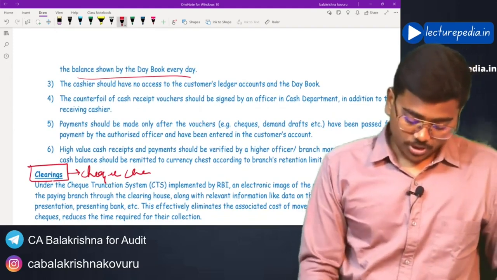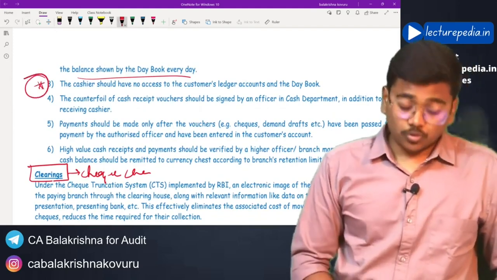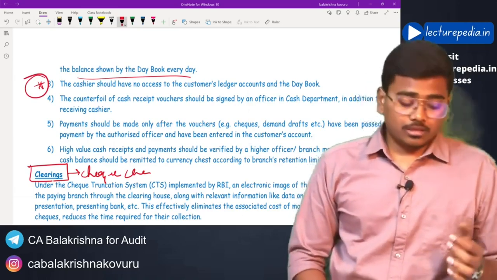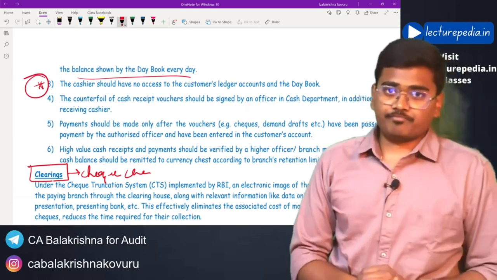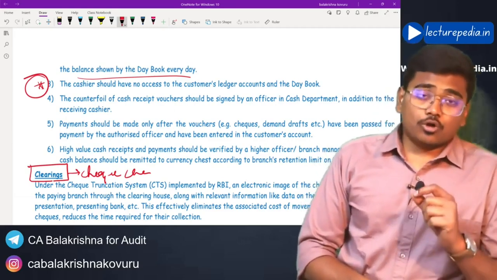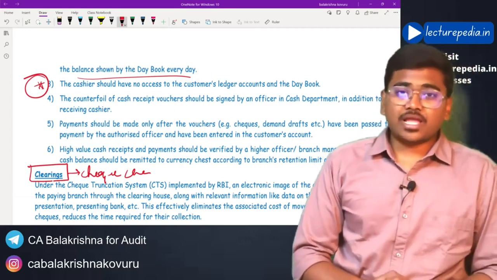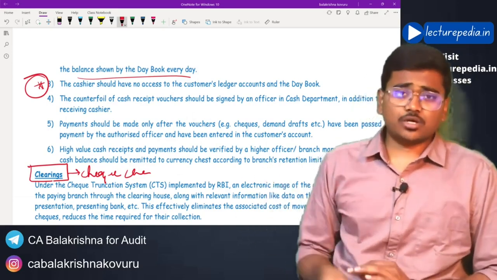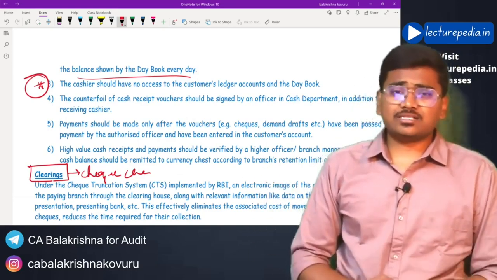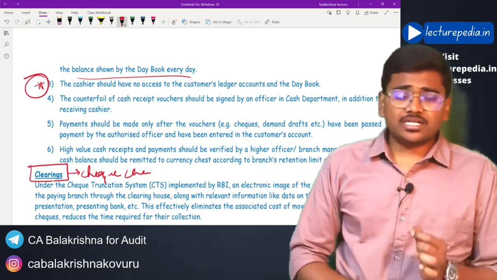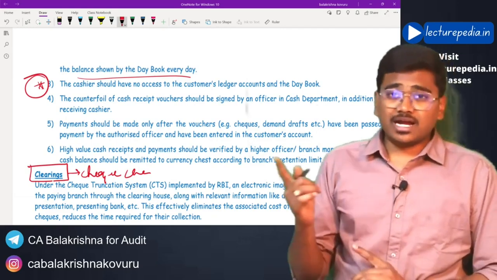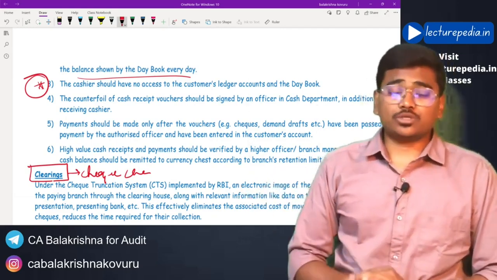Next, this is important. Now, the cashier will be having physical cash. If you also give the cashier access to the customer's ledger account, then there is a high chance that the cashier might misutilize the cash of the bank and do related adjustments in the customer's account.